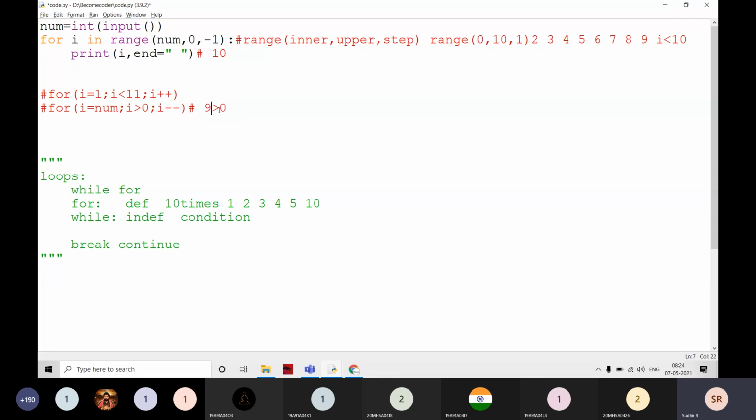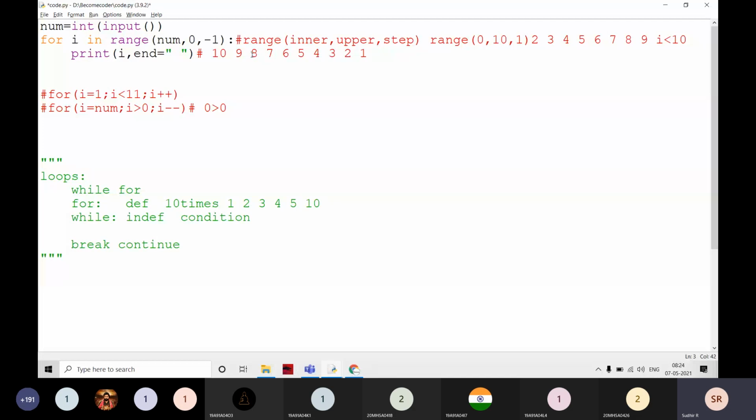Then I becomes 9. 9 is also greater than 0, 8 is also greater, 7, 6, 5, 4, 3, 2, 1 is also greater than 0, and 0 is not greater than 0. Then it is going to print up to 1 only.